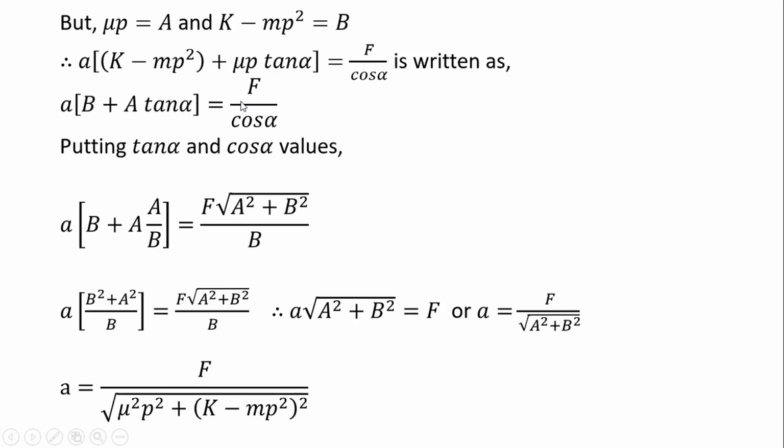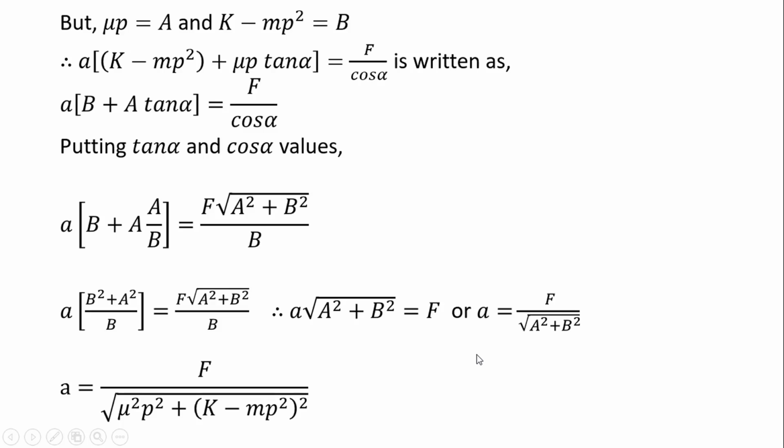From that we can obtain the value of small a, and that is equal to f upon root A square plus B square. If we put the values of A and B here, small a equals f upon root of mu square p square plus k minus mp square whole square, all under the root.